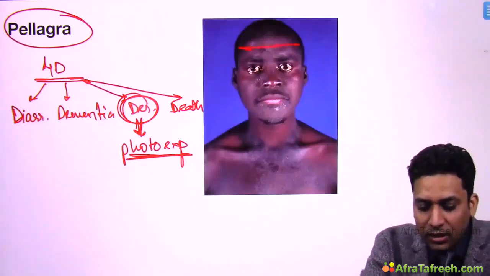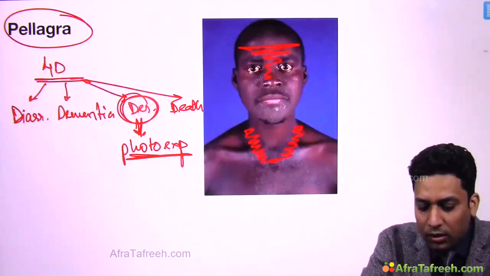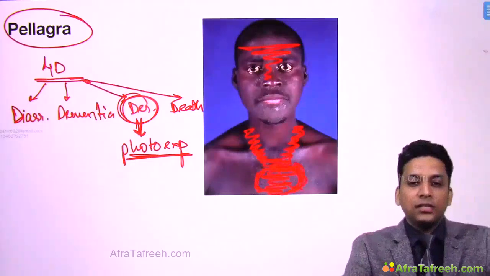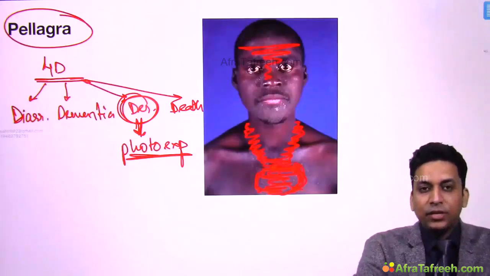That's why you can see dermatitis over the face, then the neck area, and because the neck area is involved, it gives a characteristic appearance. It looks like a Casal necklace. So this necklace appearance is seen. You can see this dermatitis present over the neck area, so the Casal necklace appearance might be present.